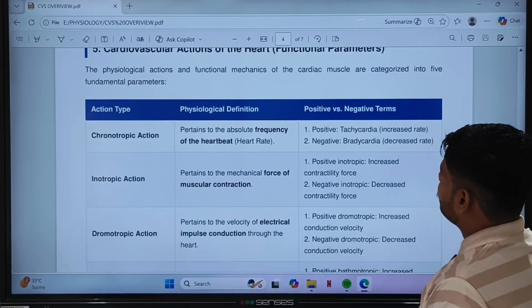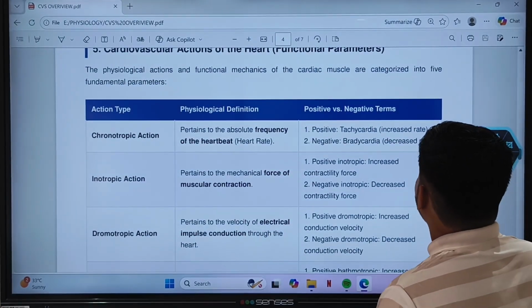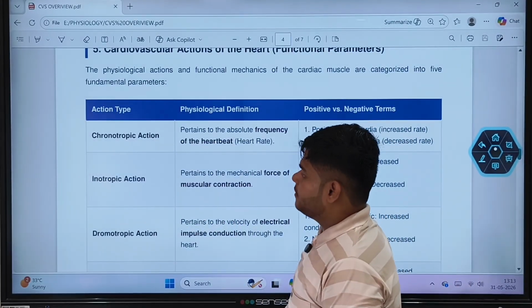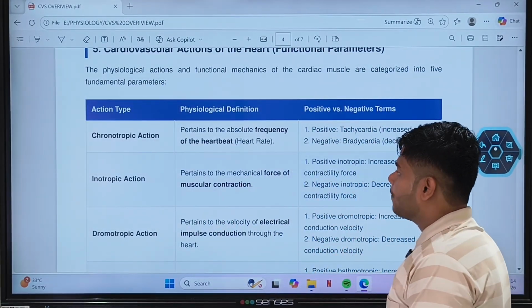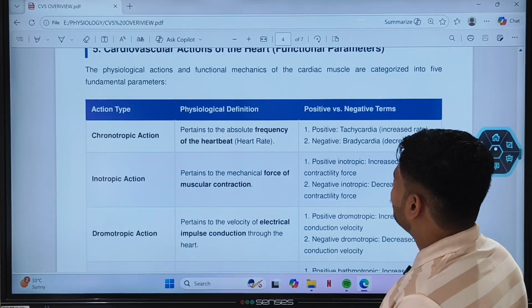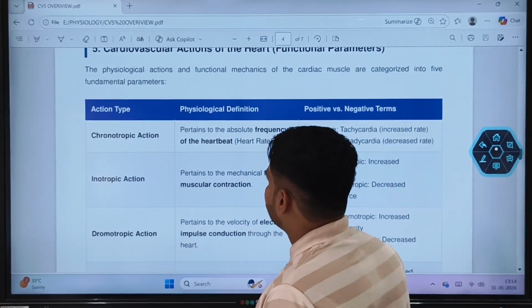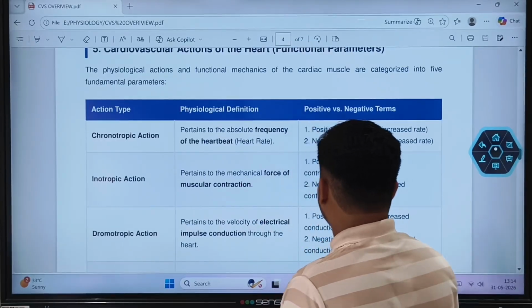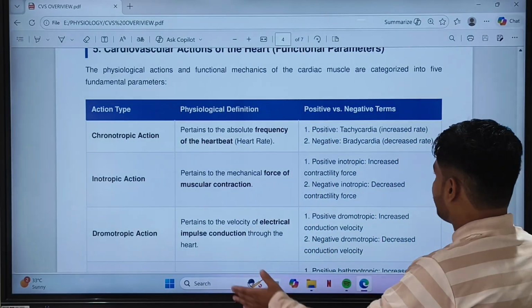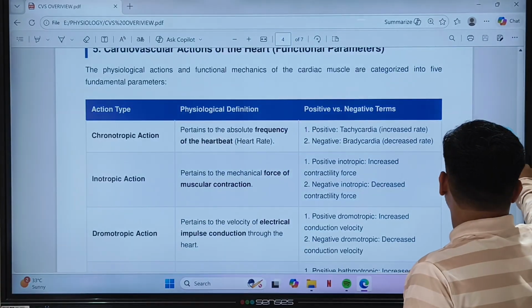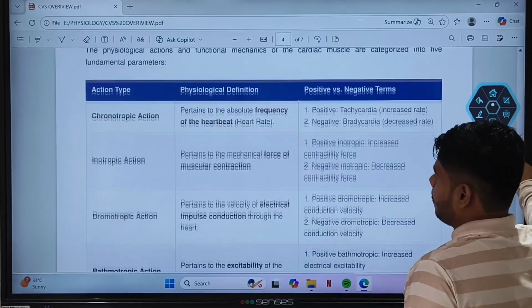Now cardiovascular actions. The physiological action and fundamental functional mechanics of cardiac muscle are categorized into five fundamental parameters. First one is chronotropic action, which is directly compared with the heart rate, that pertains to the absolute frequency of the heart rate. If there is a positive chronotropic action, there will be tachycardia. If there is a negative chronotropic action, there will be bradycardia, that is decrease in heart rate.